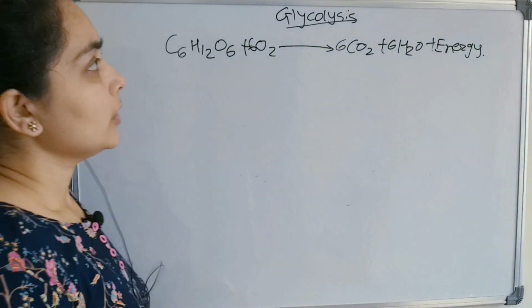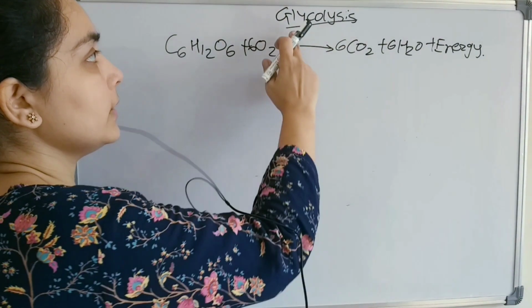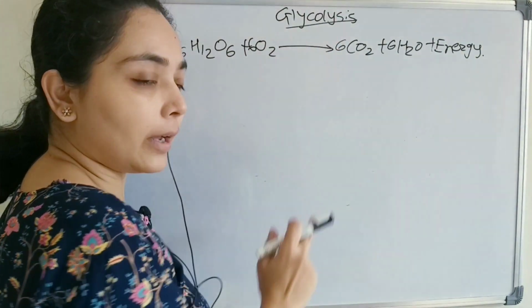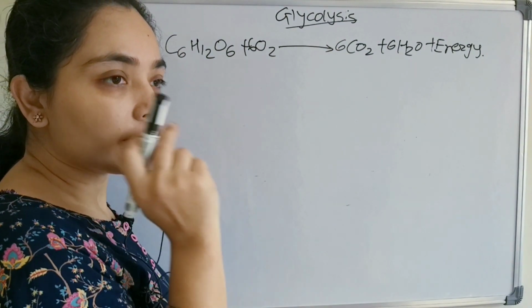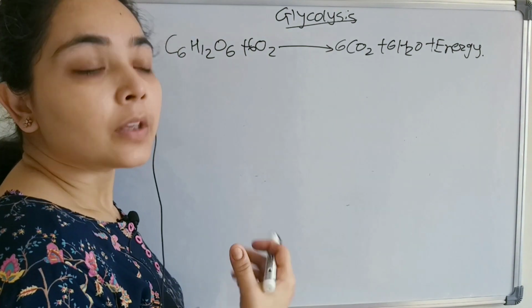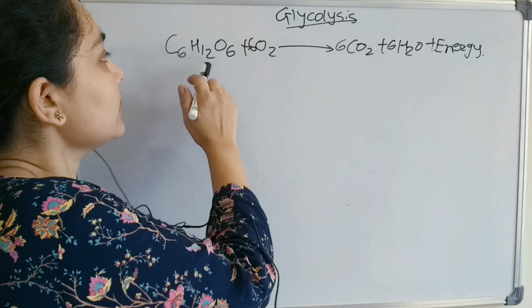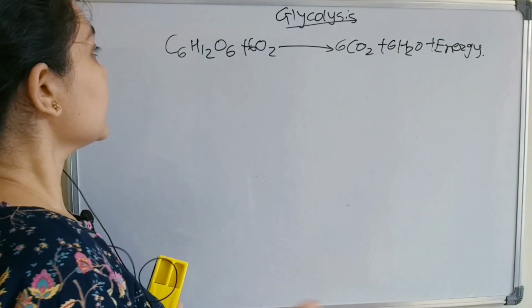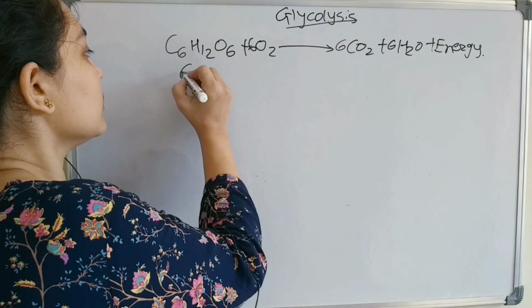Hello everyone. Today our topic of discussion is glycolysis. What is glycolysis? Glycolysis is the first step of cellular respiration. We are all familiar with this equation. This is glucose, a 6 carbon compound.